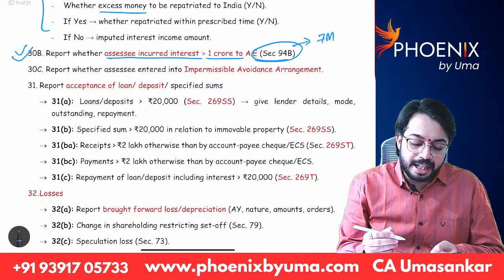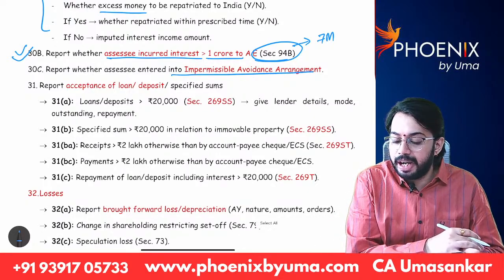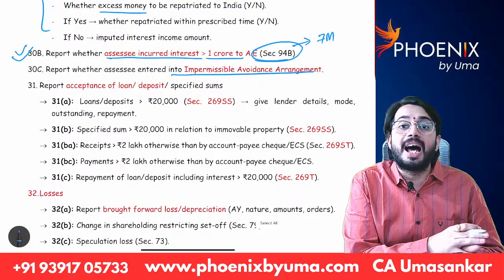Next, clause 30C. Report whether the assessee entered into an impermissible avoidance arrangement. We discussed GAR provisions, right?